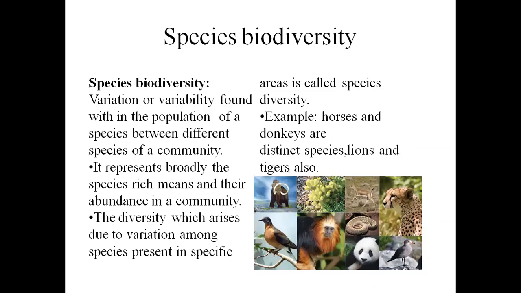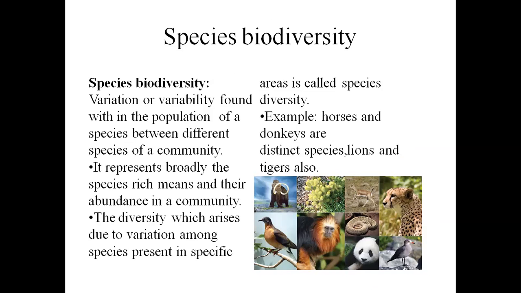The next one is species biodiversity. Species biodiversity means variation or variability found within the population of a species and between different species of a community. If you take an example, all animals are different.